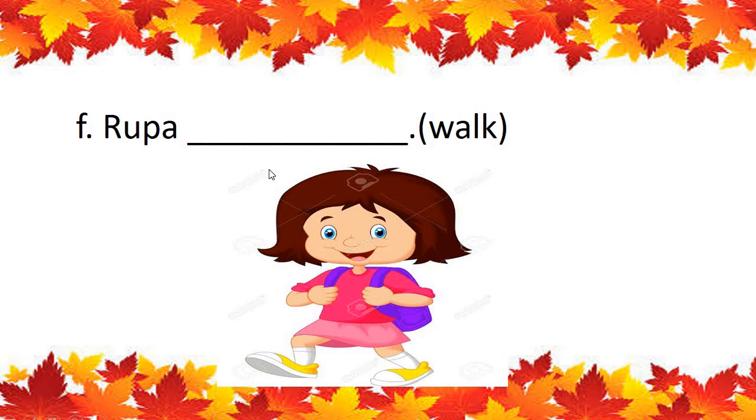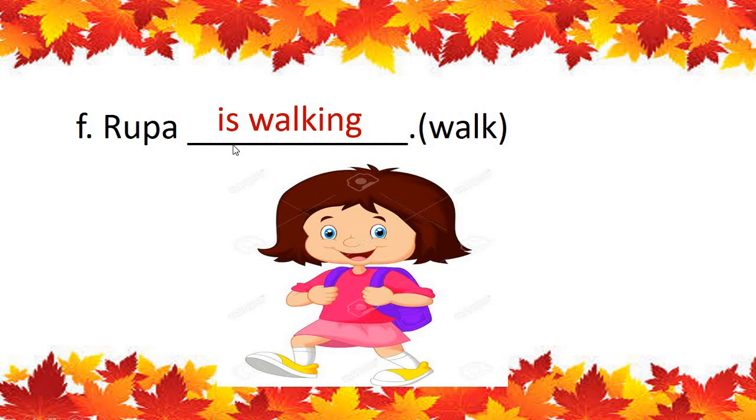Rupa is walking. R-U-P-A, Rupa. I-S is. W-A-L-K-I-N-G, walking. Walk, walking. We are using is because there is only one girl. Okay, children?